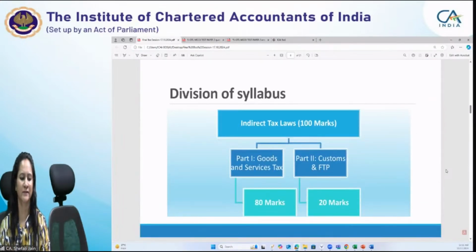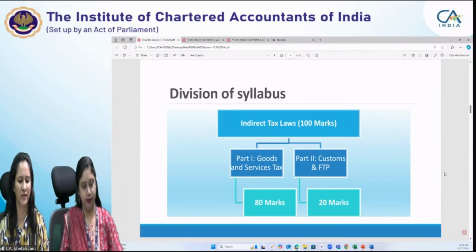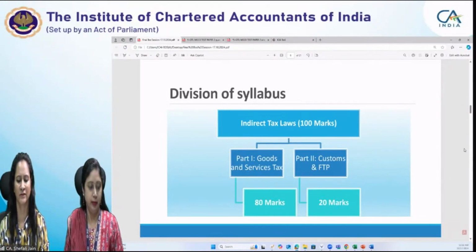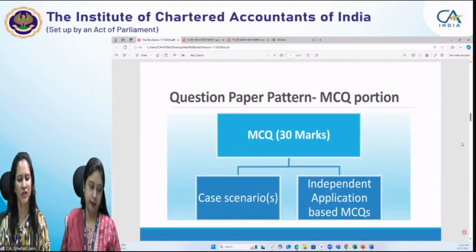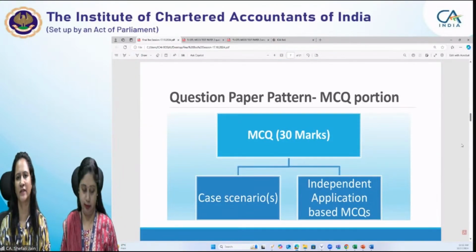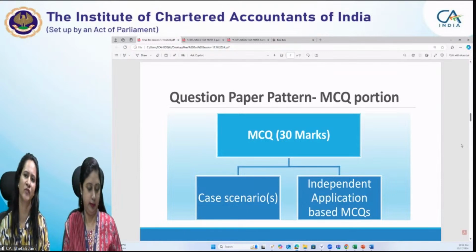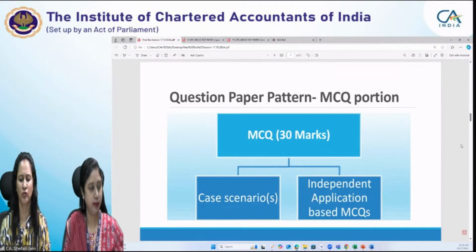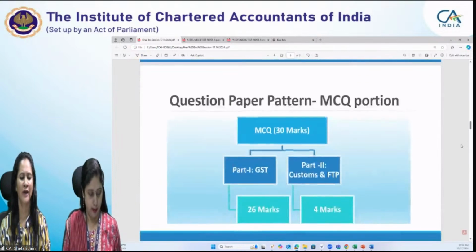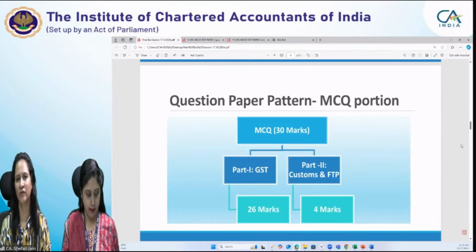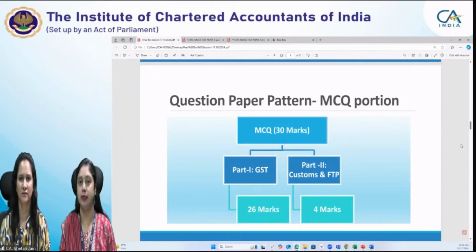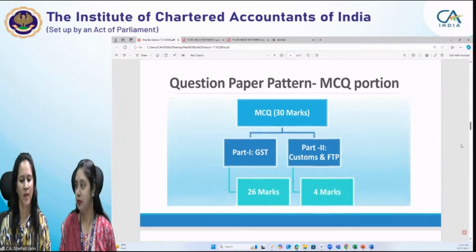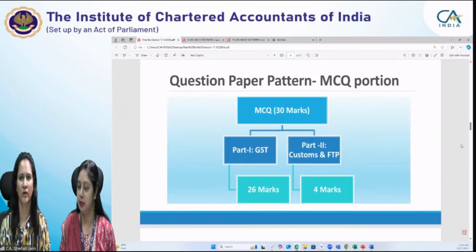Then we have already discussed the division of syllabus, that this paper is of 100 marks and GST carries a higher weightage of 80 marks, and part 2, customs and foreign trade policy, is for 20 marks. In the question paper, we know that the MCQ portion carries a weightage of 30 marks and 70% is the descriptive portion. MCQs will be formed of case scenarios only, and all the questions would be application-based questions only. Out of 30 marks of multiple choice questions, part 1 GST will carry 26 marks weightage and customs and foreign trade policy will be 4 marks.